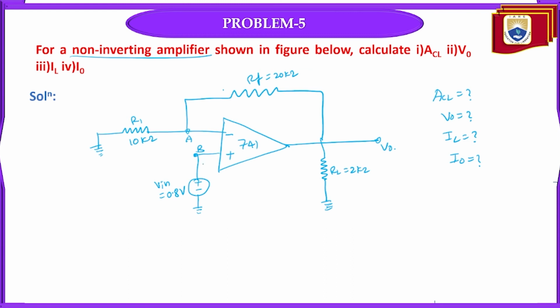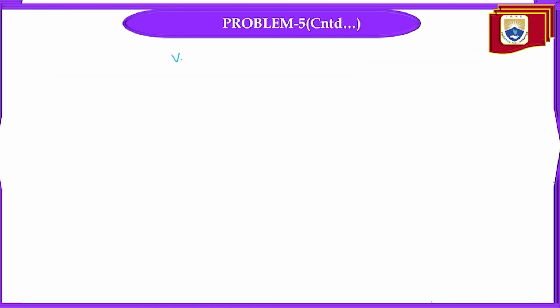So I have already mentioned whenever one terminal of the op amp is connected to a particular source, the same is reflected to the other terminal. So this point also will appear across node A here due to the virtual ground concept. So I can write VA as well as VB as well as Vin equal to 0.8 volts.